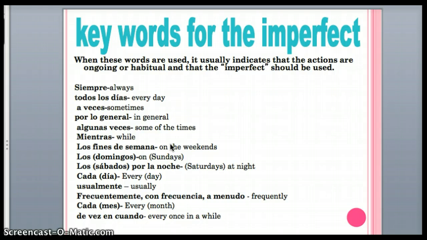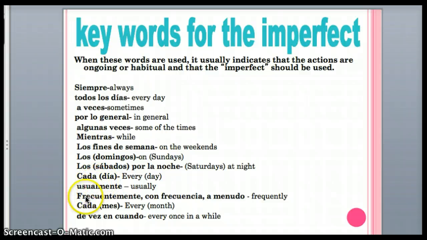When you put los in front of a day of the week or in front of a generalization, like los fines de semana, it becomes "on the." So los fines de semana, on the weekends; los domingos, on Sundays; los lunes, on Mondays; los sábados por la noche, Saturdays at night. Cada día, every day. Very similar to todos los días.